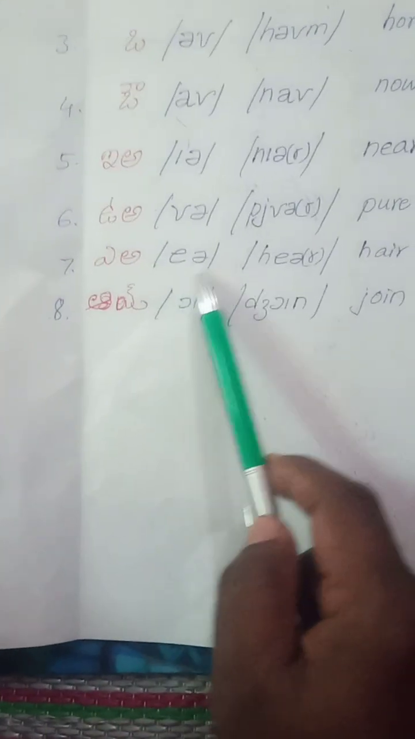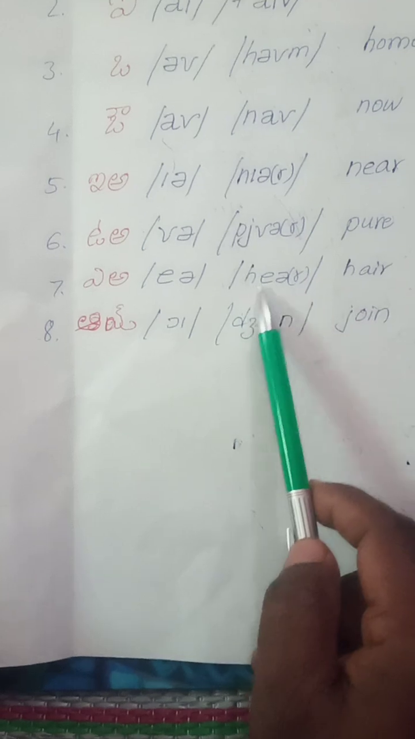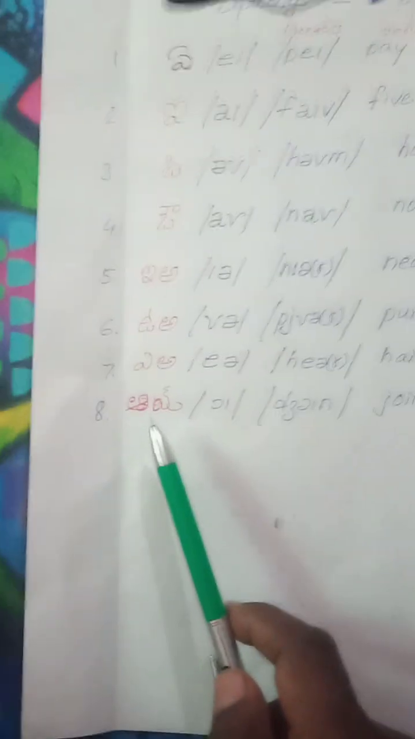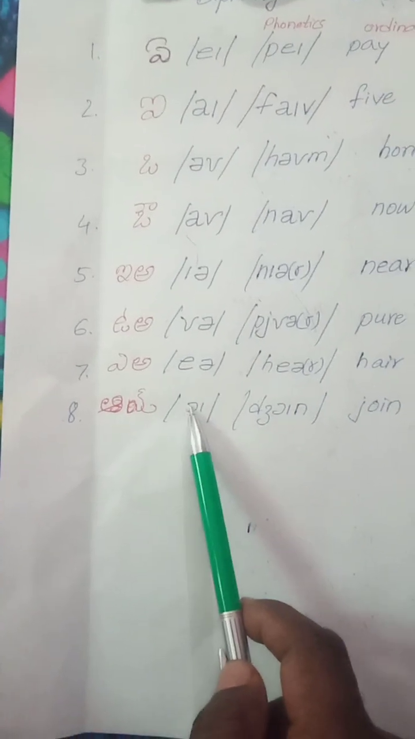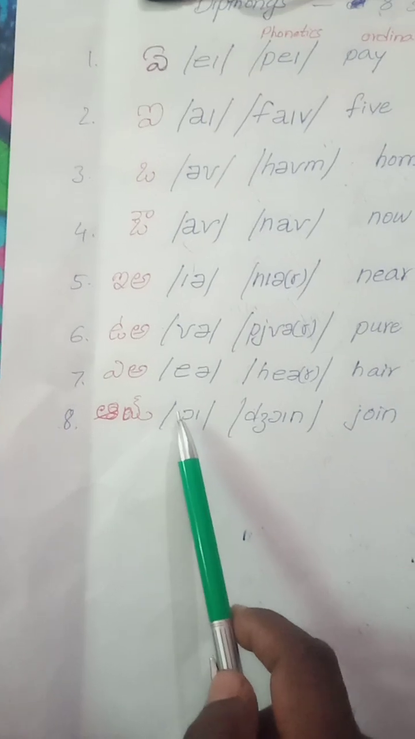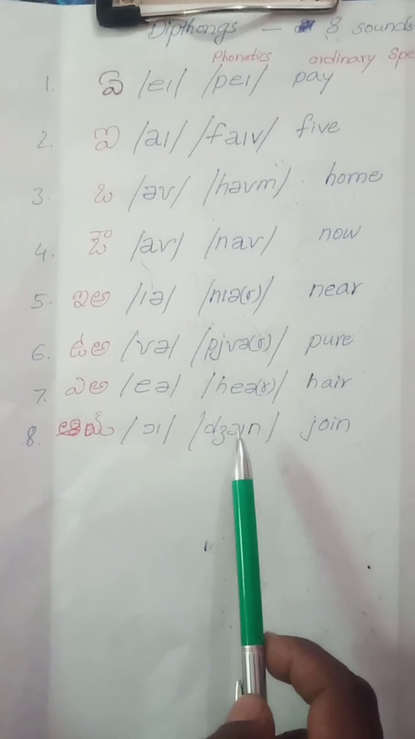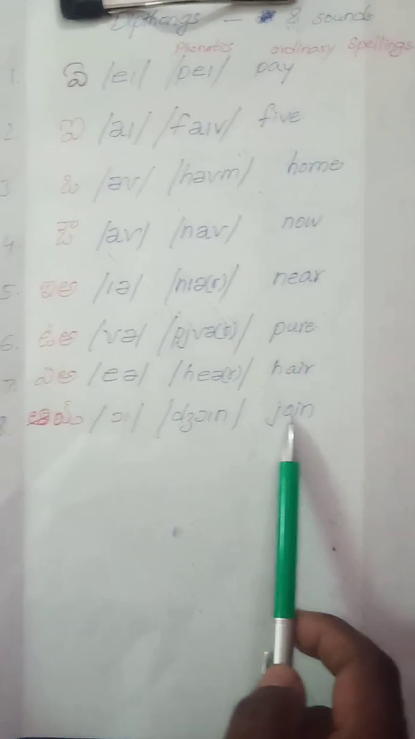Then e and a: hair, chair, hair. And then o and i. This is like o, the second o, and we have no Telugu letter like that. O, I, oi: joy, join, J-O-I-N, join. This is what phonetics for vowels is.